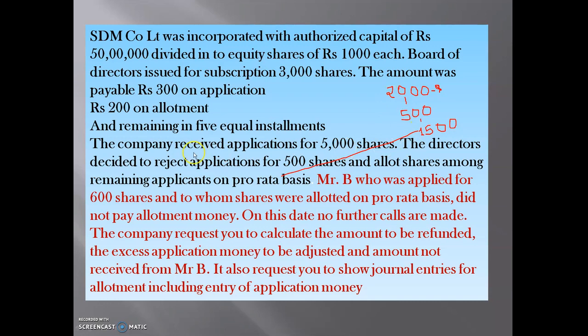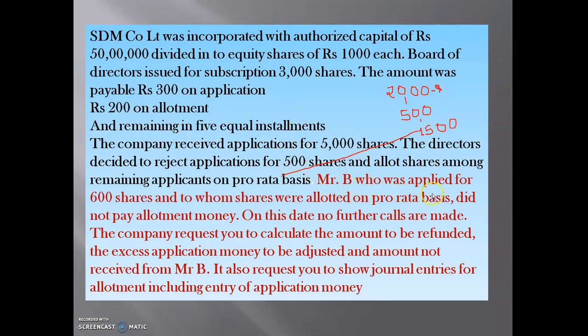The directors decided to reject the applications for 500 shares out of these excess 2000 shares. Remaining is 1500. Company rejects 500 shares and on the remaining 1500 shares company is going to make the pro rata allotment. So this is the explanation of this question.